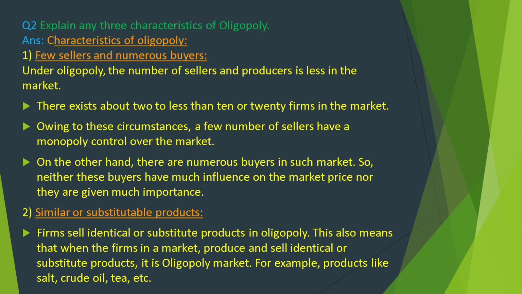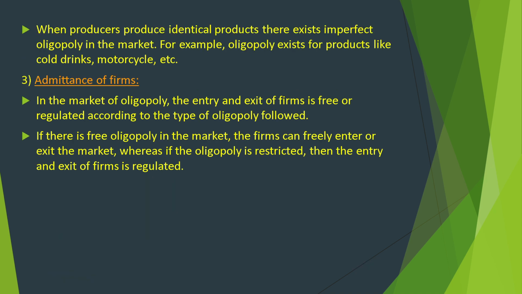Second, similar or substitute product. Firms sell identical or substitute products in oligopoly. This also means that when the firms in the market produce and sell identical or substitute products, it is an oligopoly market. For example, products like salt, crude oil, tea, etc. When producers produce differentiated products, there exists imperfect oligopoly in the market. For example, oligopoly exists for products like cold drink, motorcycle, etc.